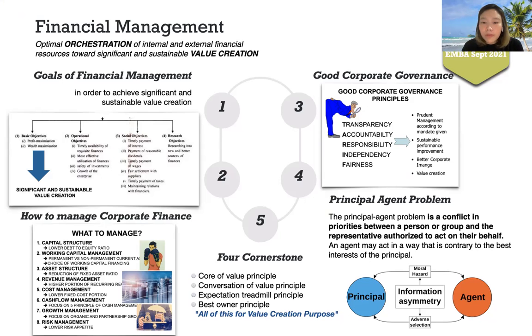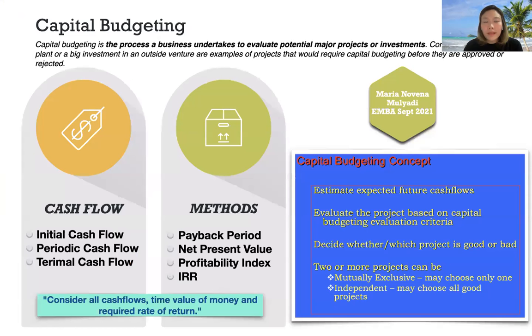Number 5 is about 4 cornerstones. There are core of value principle, conservation of value principle, expectation treadmill principle, best owner principle, all of these for value creation purpose. Second term is about capital budgeting.